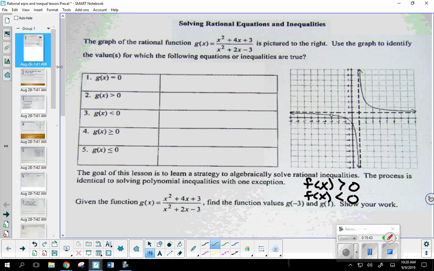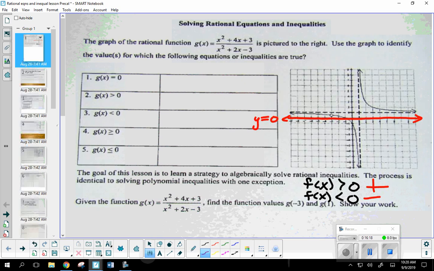Well, let me ask you a question. What kind of values are greater than 0? Positives. Positive numbers are greater than 0, right? So what kind of numbers are less than 0? Negatives. But when you're comparing f of x to 0, that means you're comparing the graph to 0. So 0 is represented by the x-axis, because that's where y equals 0, right? So any portion of the graph that's above the x-axis is considered above 0. That's going to be positive.